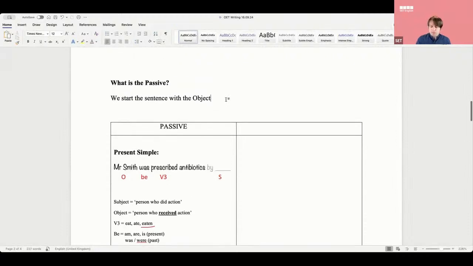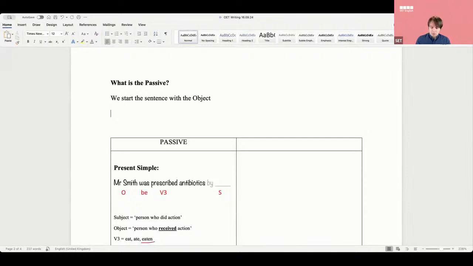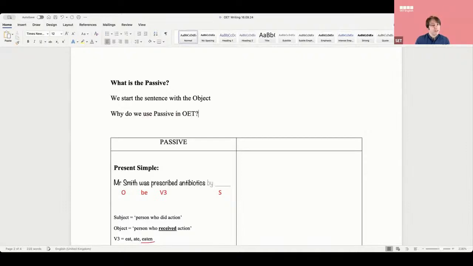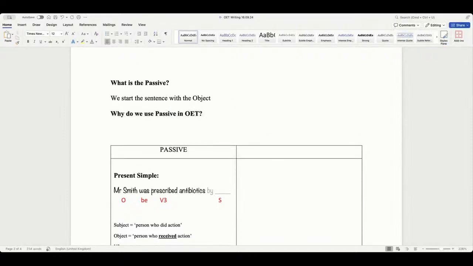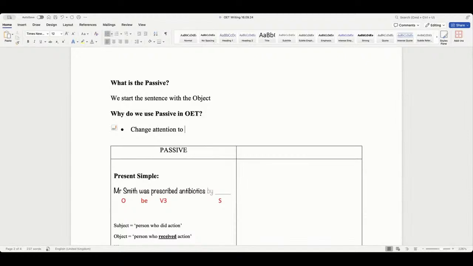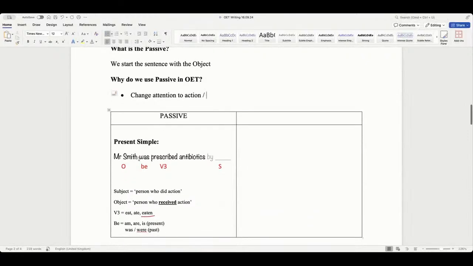Why is that? Mustafa, why do we use passive, in OET, because this is an OET class, right? There are many reasons. Change the attention, maybe. Change attention to what? To the action, or to the what?